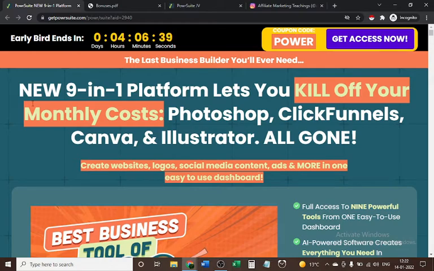So let's start. Power Suite is a new 9-in-1 platform. It lets you kill off your monthly cost. Photoshop, ClickFunnels, Canva and Illustrator, all gone. Guys, if you are an online marketer and you know all about ClickFunnels, Canva, Illustrator and all those softwares that you paid for, if you buy Power Suite, you don't need to pay each product's cost monthly. You just need to pay a one-time price with Power Suite, and you save a lot of time and a lot of money forever.